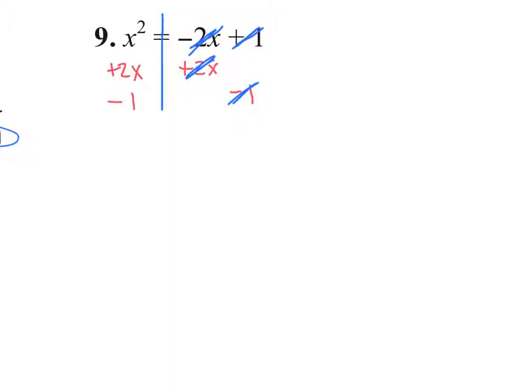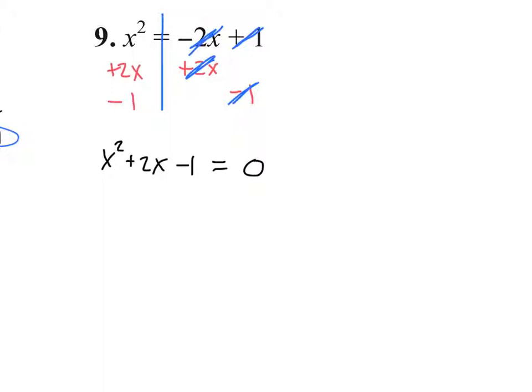No. Remember, x squareds go with x squareds, x's go with x's, numbers go with numbers. I don't have any two of the same, so I just write this out as x squared plus 2x minus 1. Make sure you write it in standard form. The x squared term first, the x term second, the constant third. Because that's the way we're used to seeing it. That is standard form.